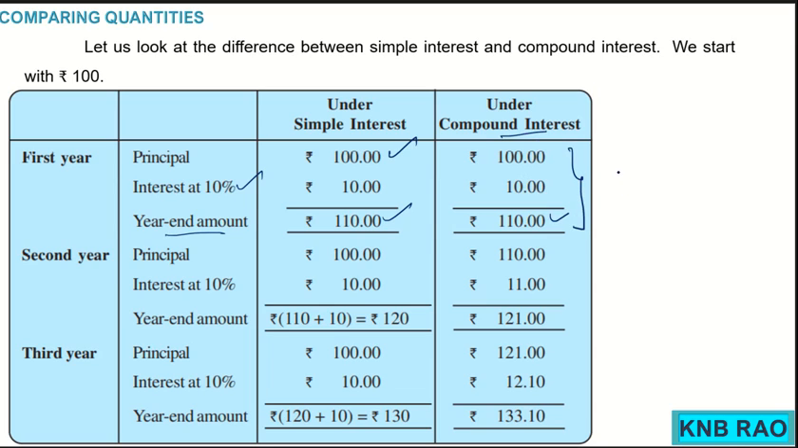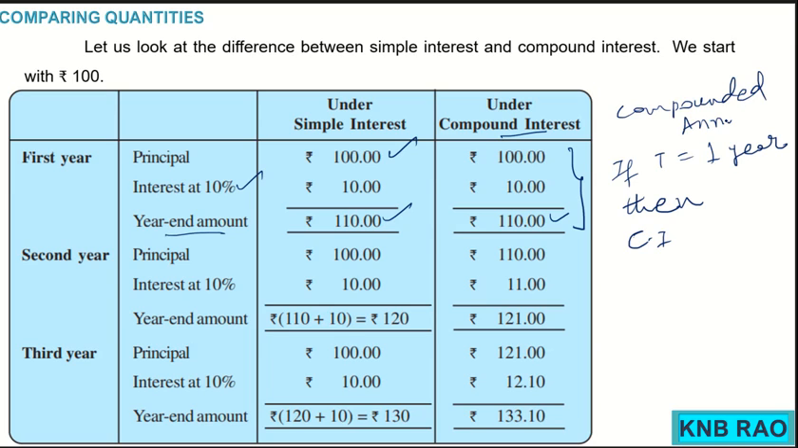That is what I said: if time is 1 year, compound interest, when compounded annually, if T is 1 year, then compound interest equals simple interest.